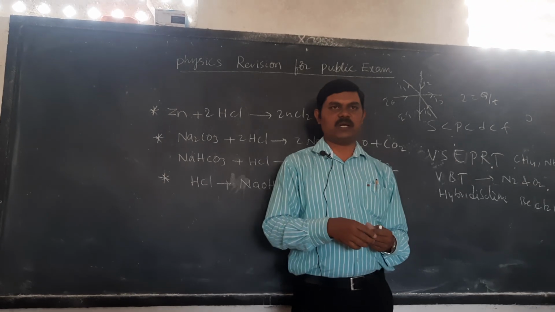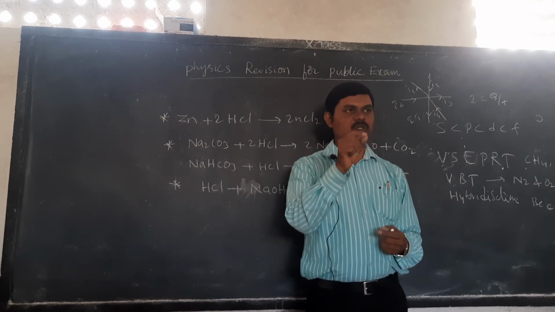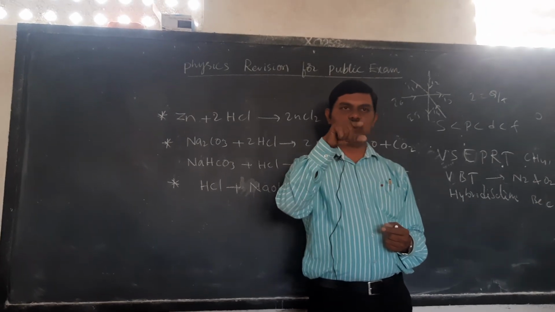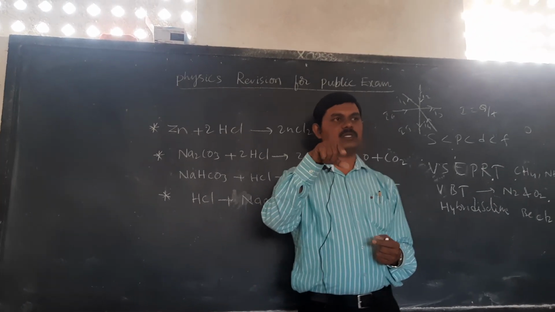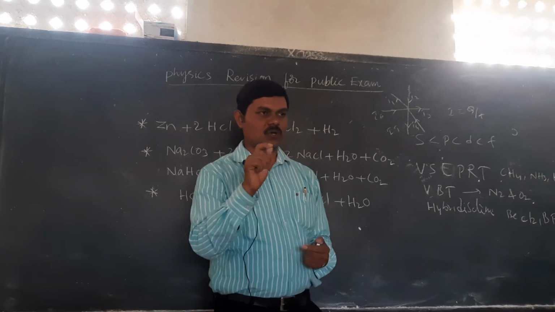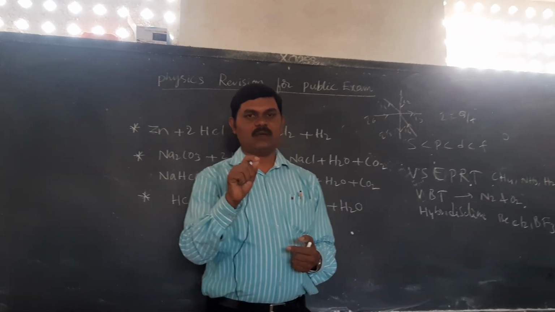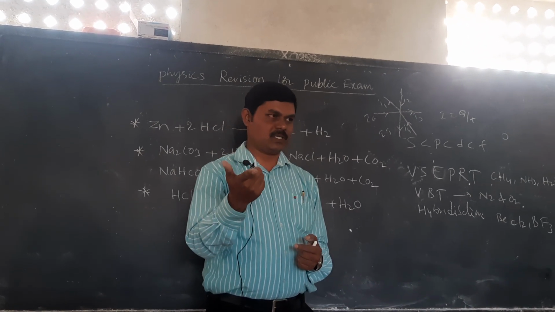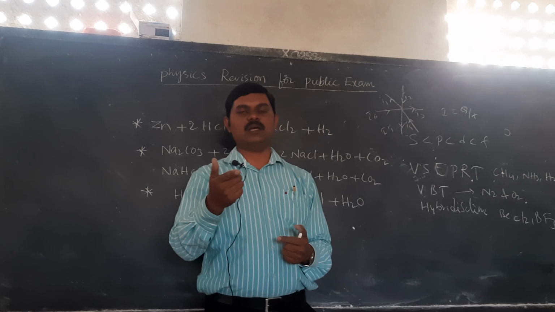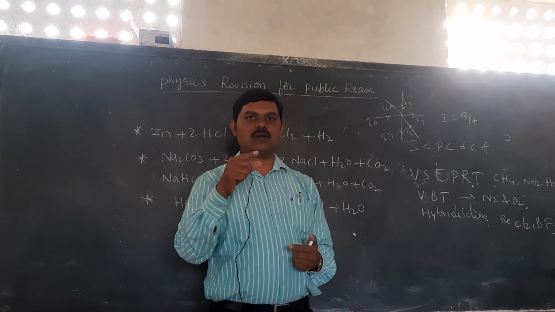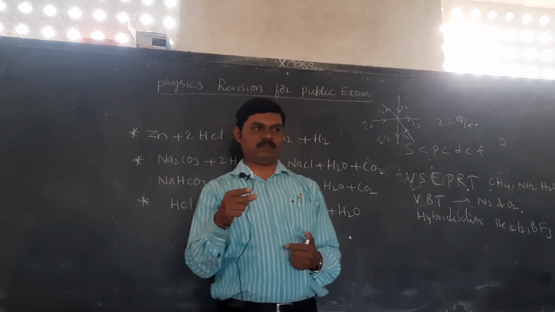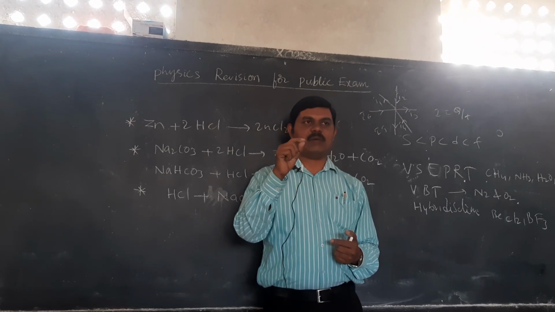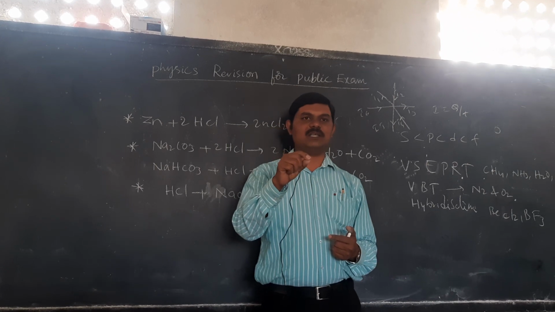electromagnetic induction concept is important. Magnetic field due to a solenoid is important. 3 are there: straight wire, circular loop, and also solenoid. Magnetic field due to a solenoid is important among these 3. When current flows, the solenoid will act as a bar magnet. Okay, just as a bar magnet has north and south poles, a solenoid will also act in the same way.